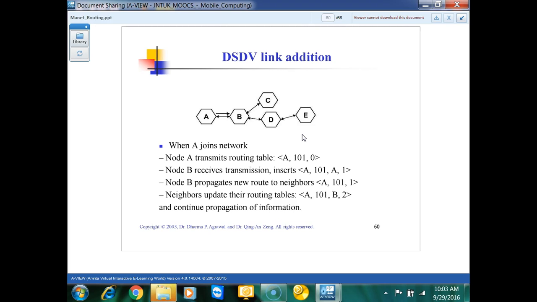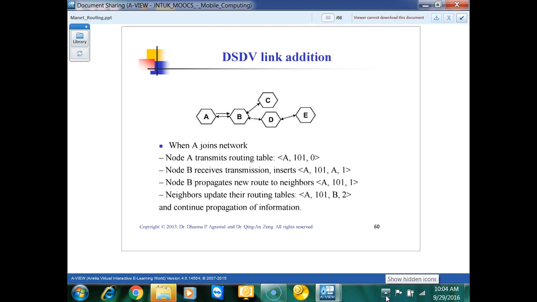So, how DSDV works, I will show. There is what happened: A, B, C, D, E. All nodes are maintaining their routing tables. Before we add a node here, B, C, D, E, all these nodes know about each other, because there is already information in the routing tables.